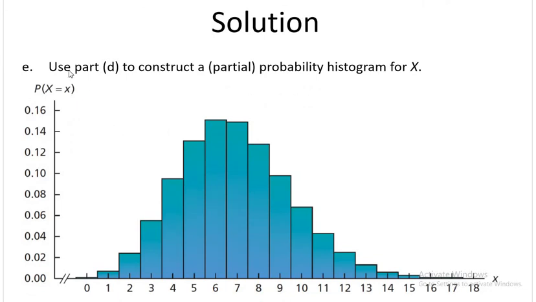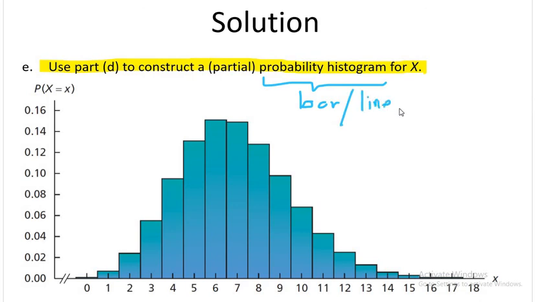The last part was use part D to construct a probability histogram. Probability histogram is basically the bar chart, right? I told you at that time as well that some people call it a probability histogram, but it is also called a bar or line chart.